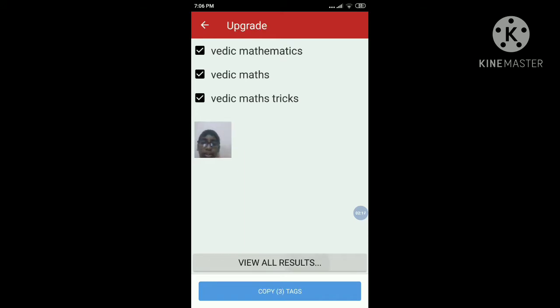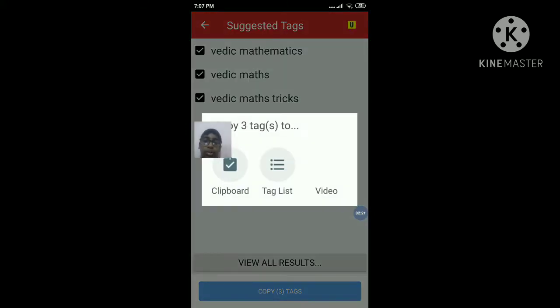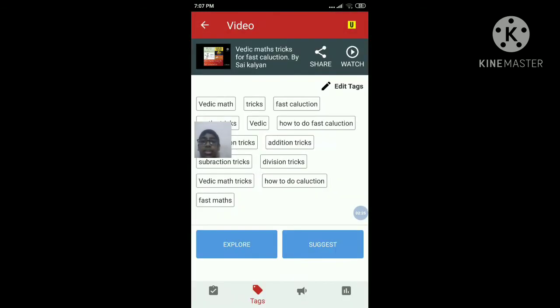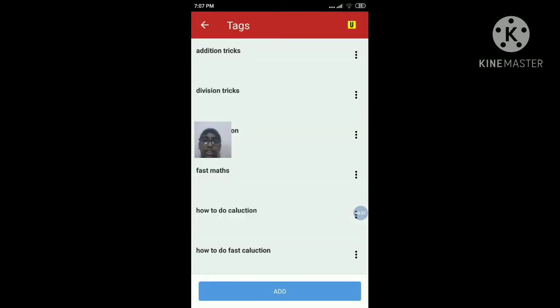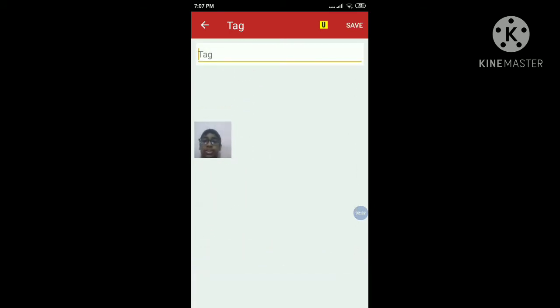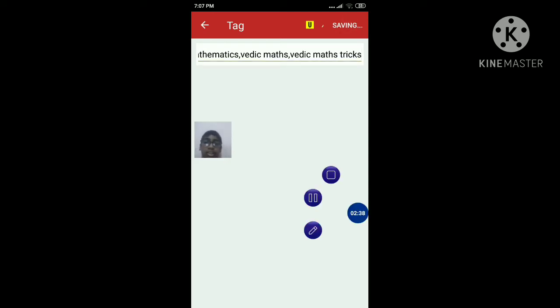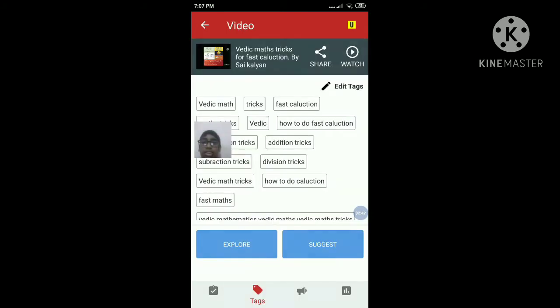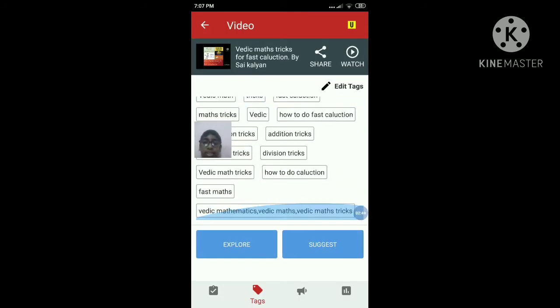If you want more view results, you need to click like this, and it will come. You need to copy these 3 tags to the clipboard, and they are copied. Now you need to go to tags here, edit tags, and add what we have copied to the clipboard. You need to paste and save. So this is saving our tags. See, it's 3 tags: Vedic maths and Vedic maths tricks. Like this you can add tags for this video also.